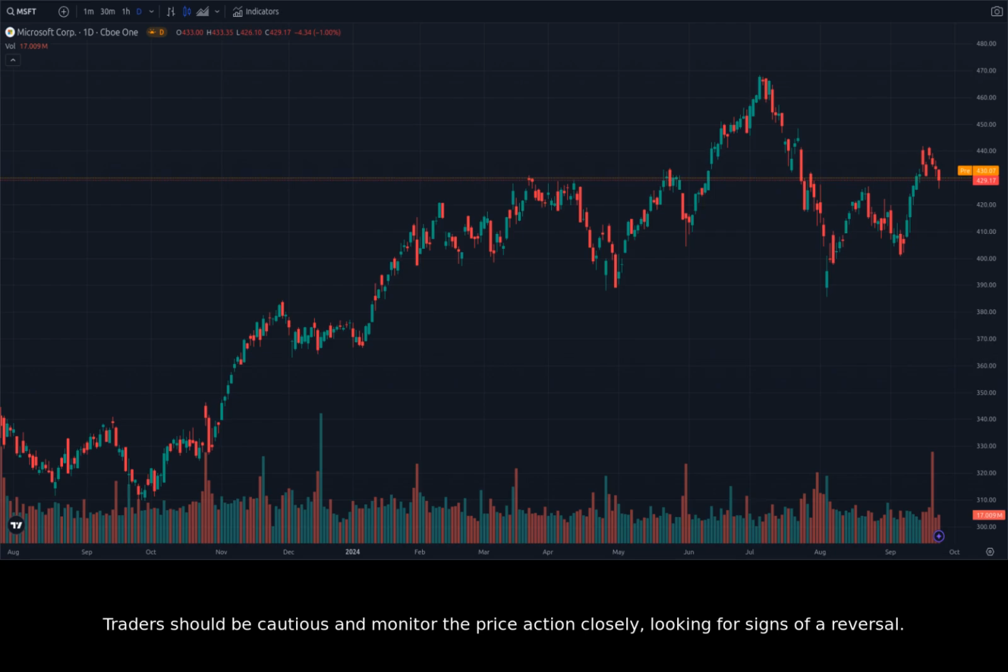Traders should be cautious and monitor the price action closely, looking for signs of a reversal. One of the most important things to look for is a break of the current support level. This would be a strong signal that the market is turning bearish on Microsoft. Another important thing to watch out for is the volume. High volume on a decline is a sign that the sellers are in control. On the other hand, low volume on a decline is a sign that the sellers are losing momentum.